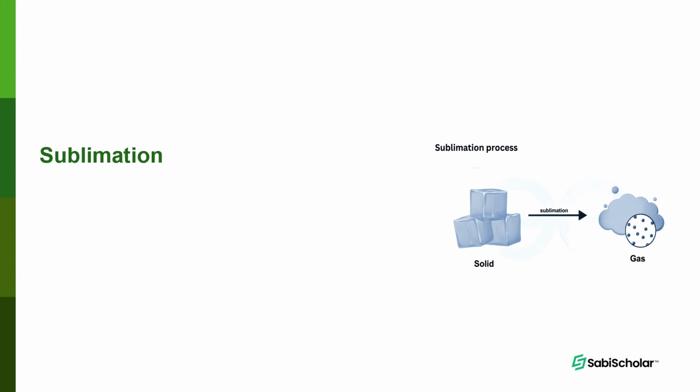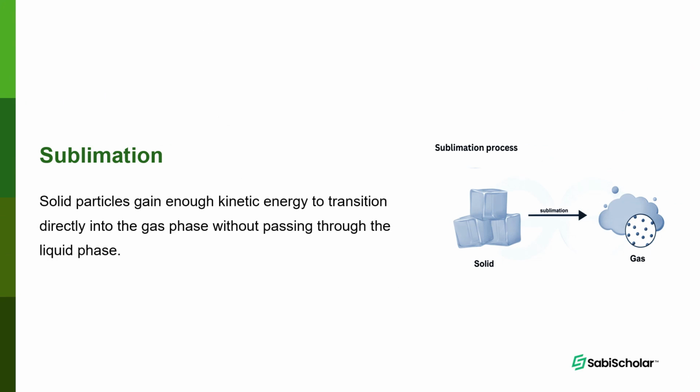The next, sublimation. Solid particles gain enough kinetic energy to transit directly into the gas phase without passing through a liquid phase. When a solid turns directly to gas without passing through liquid, we call it sublimation. Many of you know your camphor that you use in toilets and probably in wardrobes for some solid air fresher.